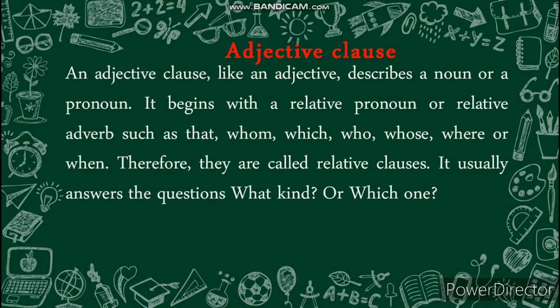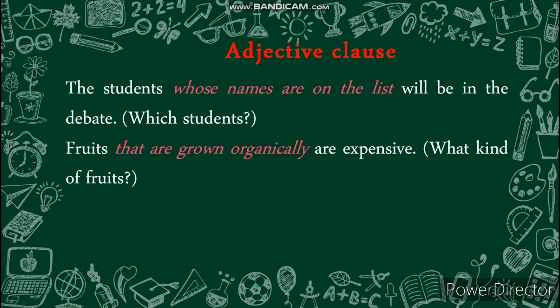Adjective clause. An adjective clause, like an adjective, describes a noun or a pronoun. It begins with a relative pronoun or relative adverb such as that, whom, which, who, whose, where, or when. Therefore, they are called relative clauses. It usually answers the questions what kind or which one.